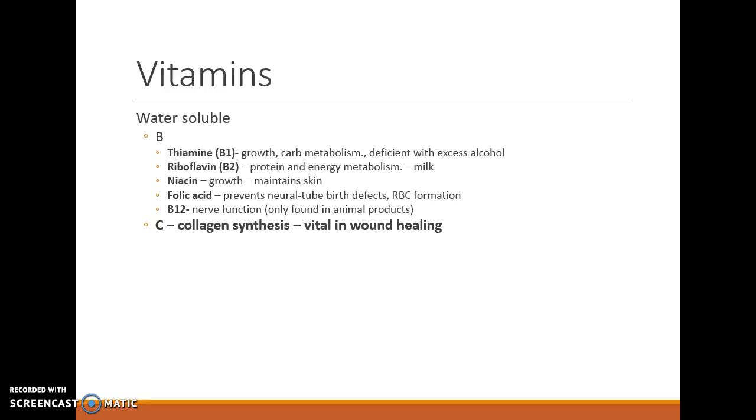Vitamin C is involved in collagen synthesis, and is also vital in wound healing. So we need vitamin C when we're trying to heal from wounds. Also from burns, they try to make sure the person has plenty of vitamin C when they're trying to heal from burns.